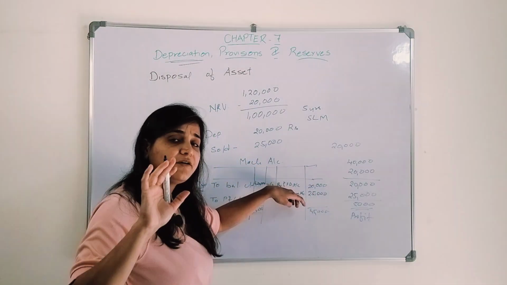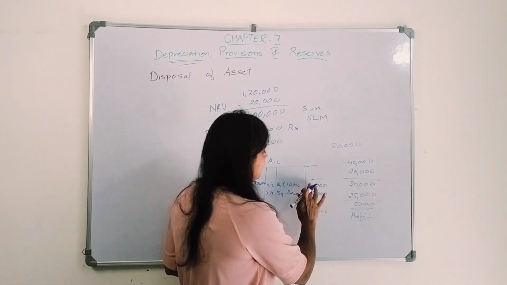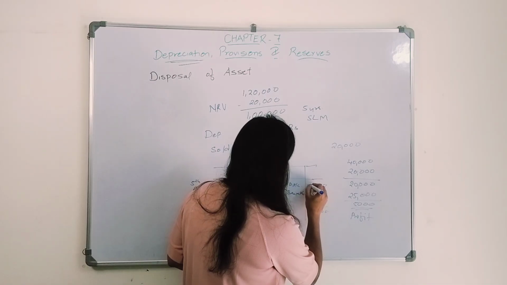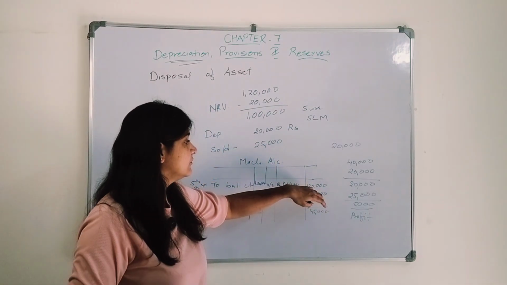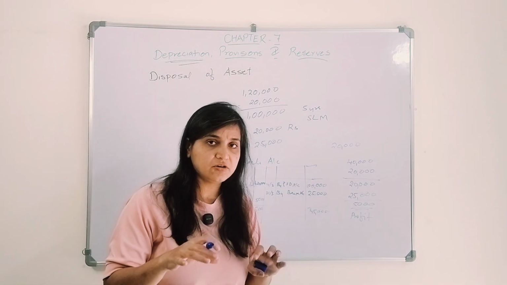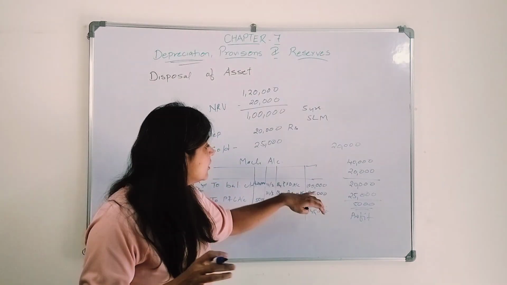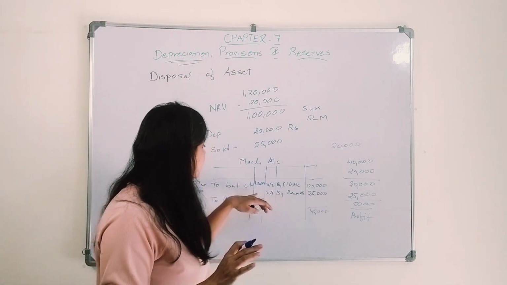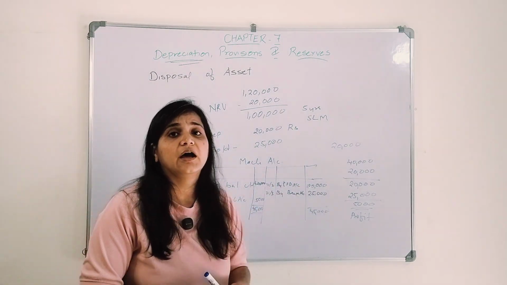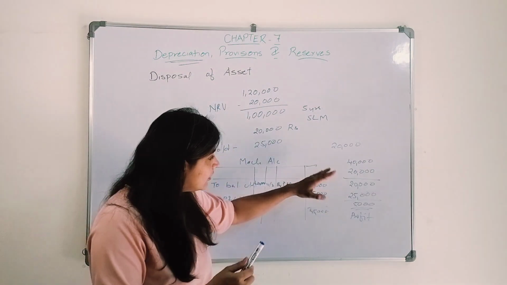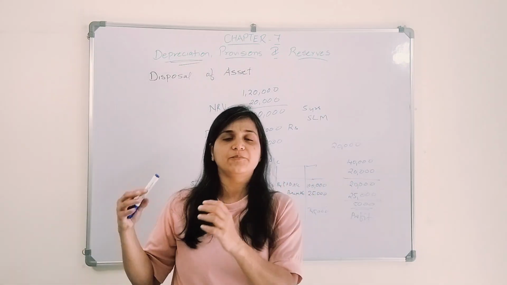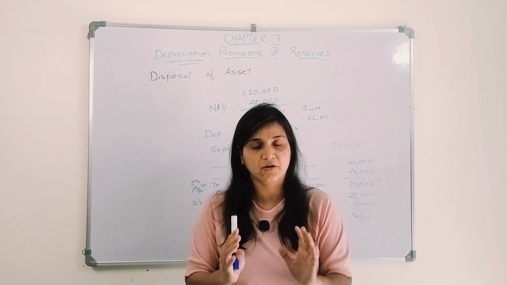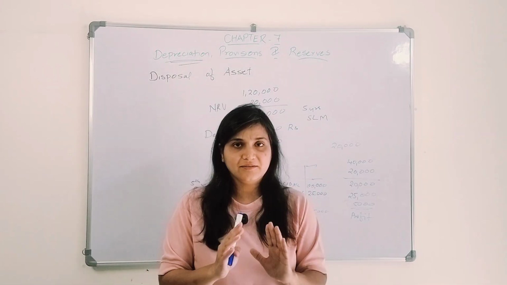How much provision you have created for 5 years? 80,000, right? Oh, sorry, 1 lakh. For 5 years, not for 4 years. For 5 years, current year also provision for depreciation you transferred. So for 5 years, how much was the depreciation? 1 lakh rupees. This is how you will show how asset is being sold. On the profit or loss, we will transfer that profit and loss on the sale of machinery or any asset to P&L account, right? This was quite simpler.